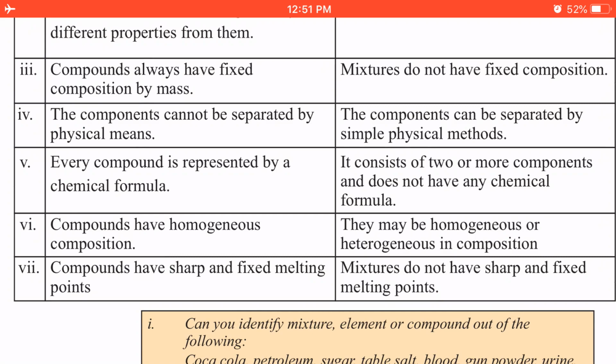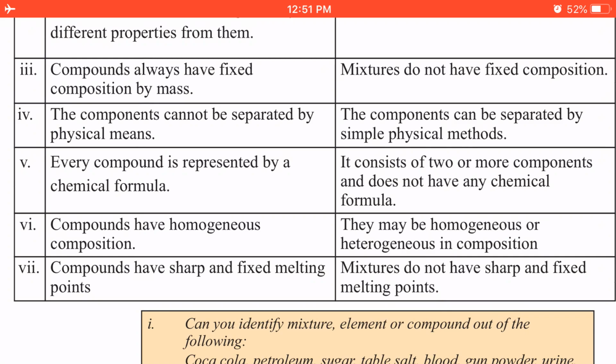Students, sharp and fixed melting point means that compounds melt at a specific temperature, like water boils at 100. So 100 is a specific temperature. When the temperature reaches 100, it starts boiling. And a mixture does not have a sharp or fixed melting point, because a mixture is made up of different compounds, and those compounds retain their individuality. So every compound melts at its own melting point, so they do not have sharp or fixed melting points, students.